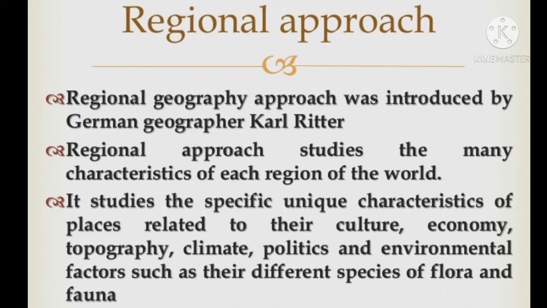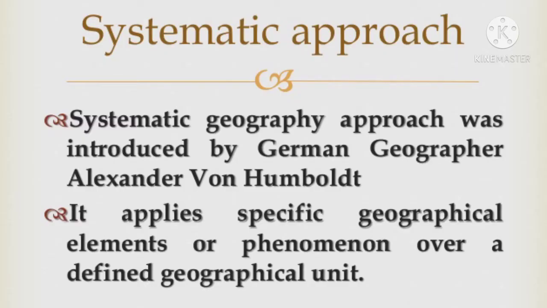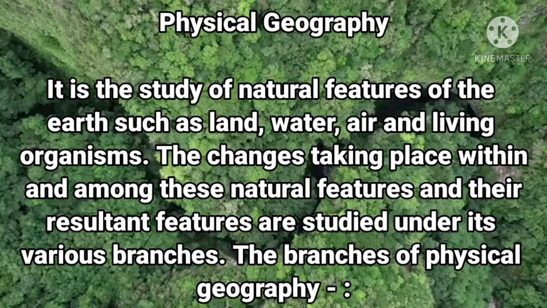So here we can understand that systematic geography is the study of the whole, whereas regional geography is the study of a given particular area of the earth. Now let's look at the first approach, known as the systematic approach, and it is further divided into physical geography, human geography and biogeography.